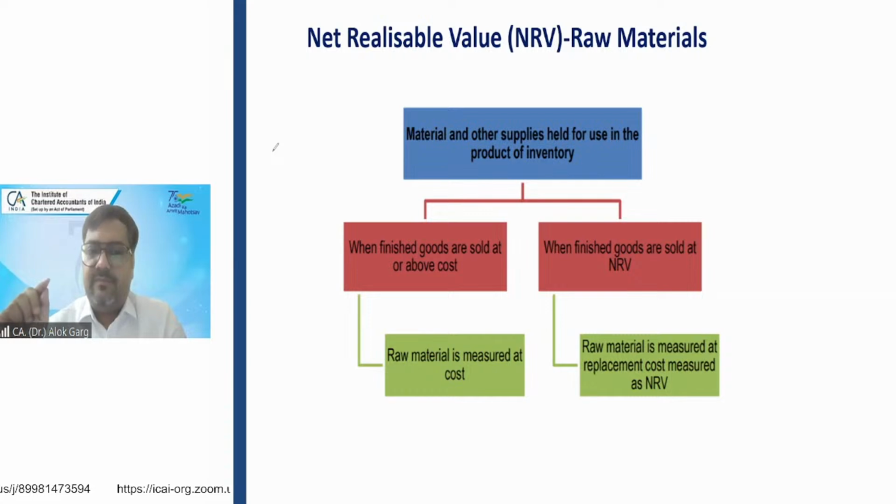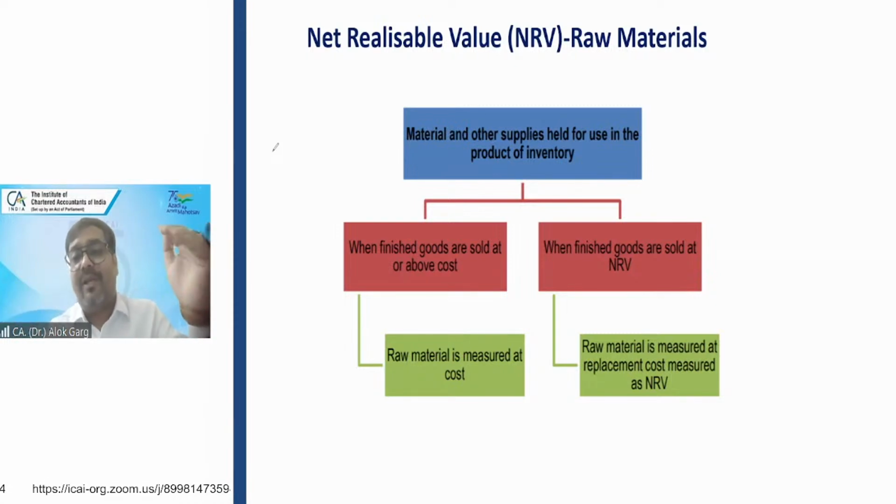So friends, when the finished goods are sold at or above cost, for example, the total cost of the raw material of the finished goods is 40,000 rupees, and the mobile phone is getting sold at 40,000 or more, then the raw material will always be measured at cost. मतलब अगर फिनिश गुड्स को मैं कॉस्ट या कॉस्ट से ज्यादा पे बेच पा रहा हूं तो मेरा रॉ मटेरियल हमेशा कॉस्ट पे वैल्यू होगा, नॉट कॉस्ट और एनआरवी.